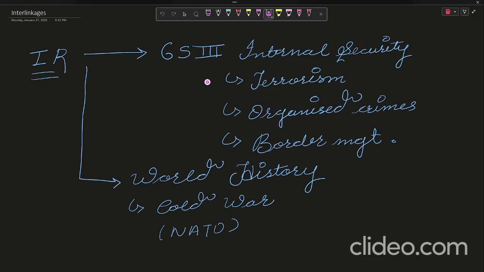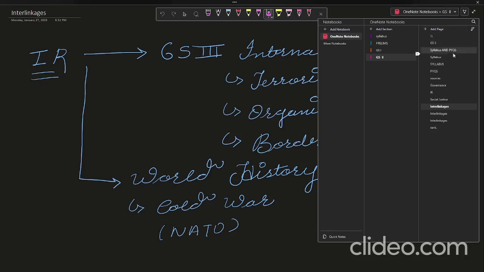So you have to study it, and if you interlink these two topics, and if the question comes from China and India's relation, you can include these topics also, so that will broaden your concepts and clarity about the subject. Then you can study it with world history. Why world history? Because it will give you the basic knowledge of the historical relationship between the countries after the Cold War, like NATO was formed and various other organizations were formed too. You can study it from there.